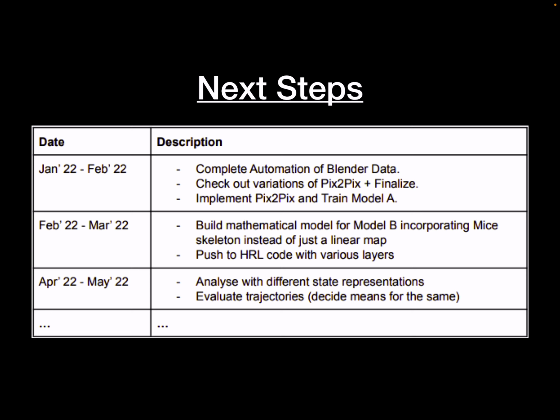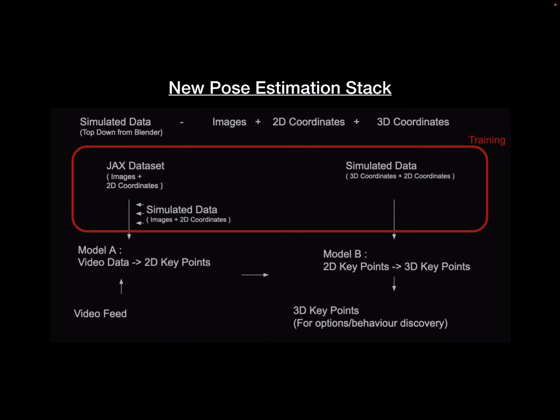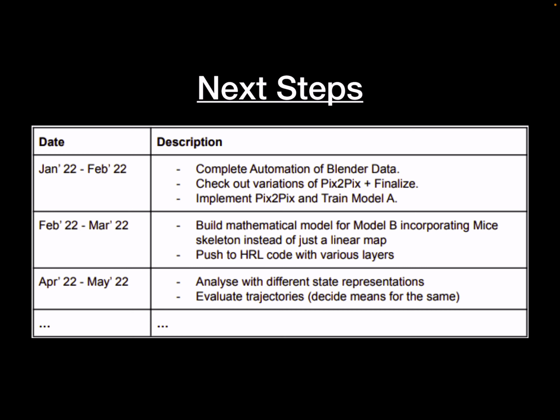The next phase, February to March, is where we incorporate the mouse structure. Instead of just training a linear model for model B to go from 2D to 3D, we also wish to bring in some of the mouse structure, and we wish to train model B based on that. Then we can push it to hierarchical reinforcement learning and finish everything, so basically the whole structure, the whole workflow.